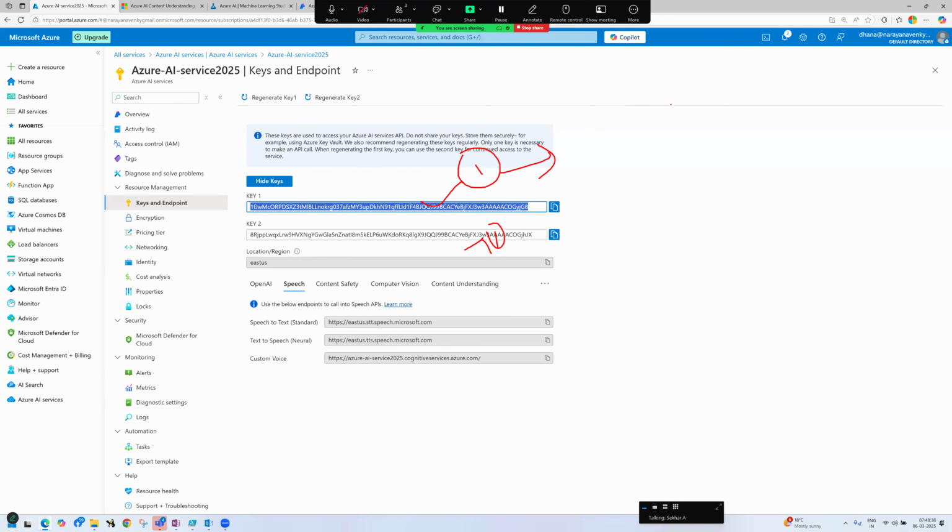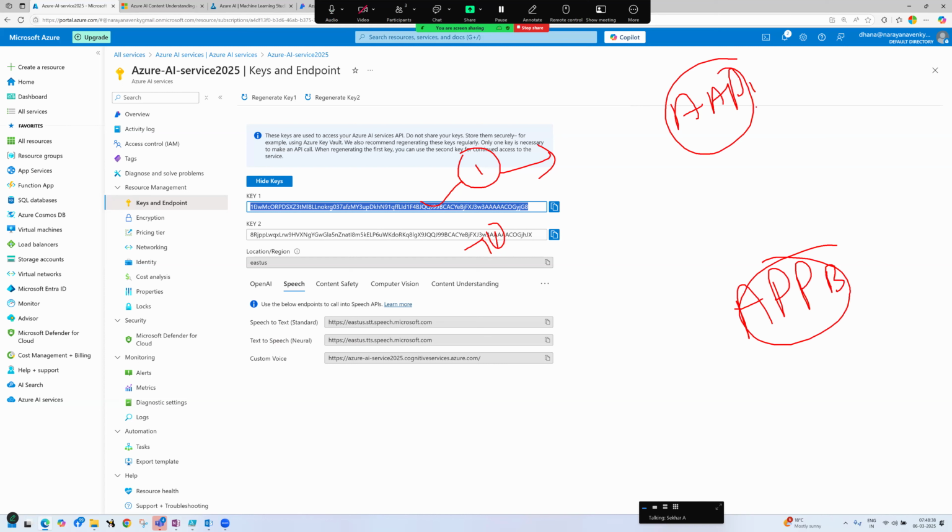For example, there is an application A and an application B. Application A is consuming this key, application B is consuming this one. There is a rule to change keys once every 3 months for security reasons. What I will do now is copy this key and maintain it in application one.